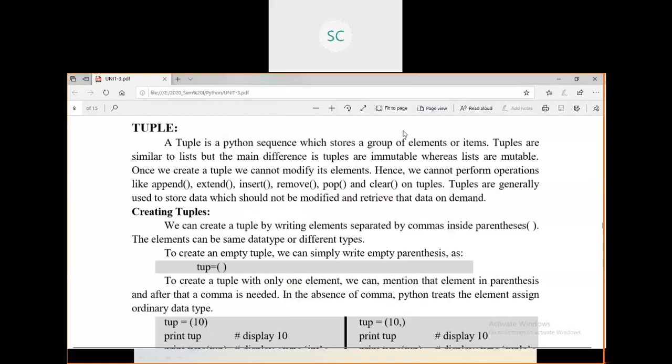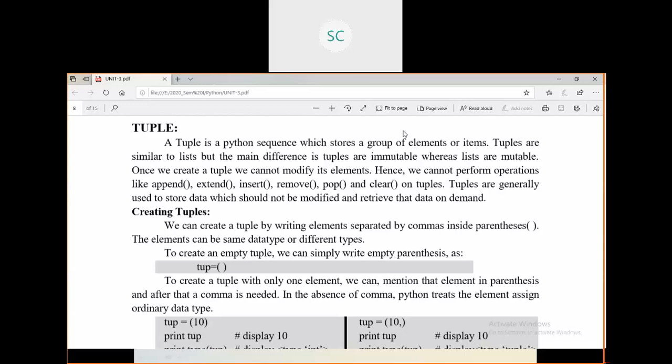See, this tuple is also similar to lists only. These are also used to store a group of elements, and all these elements can be of different types. Coming to an array, you can store only similar types, right? But here in the sequence data types, you can store different types of data. Any type you can store within a single sequence.